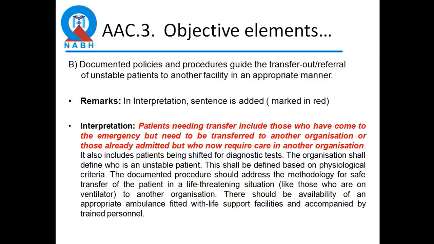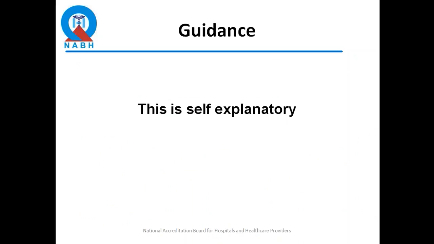ASC 3B, where they are talking about the emergency and transfer out of and referral of unstable patients. So here again they are just specifying in the interpretation, patients needing transfer include those who have come to the emergency but need to be transferred to another organization, and those who are already admitted but now require care in another organization. So both, okay? And there should be a policy and a procedure to be able to guide this. I hope it's quite self-explanatory.